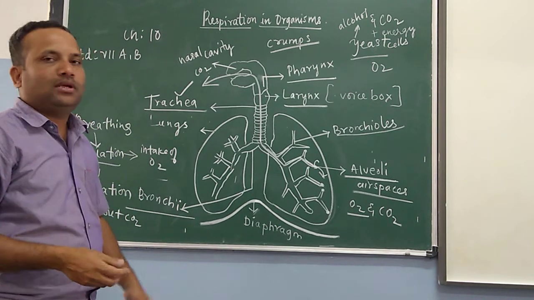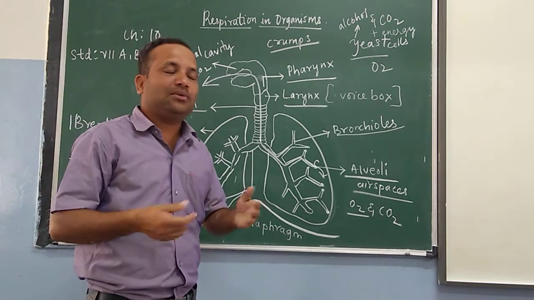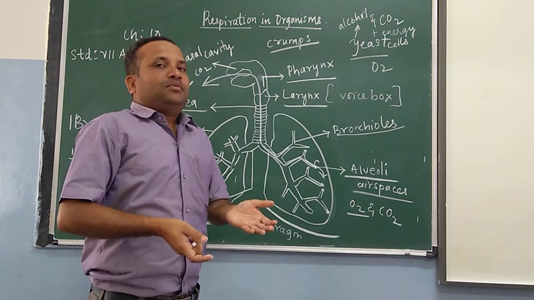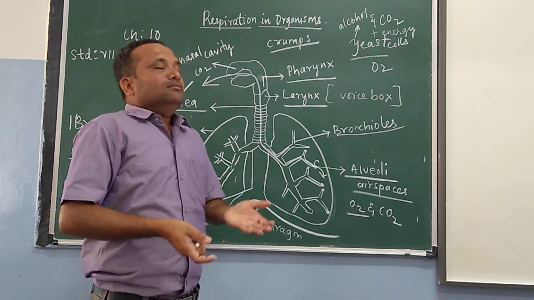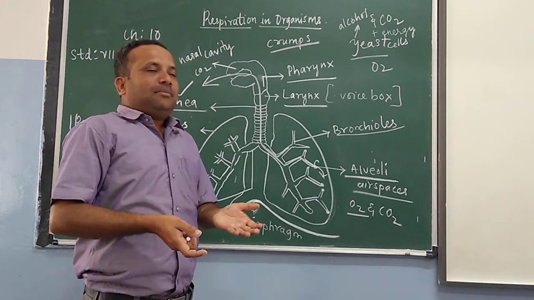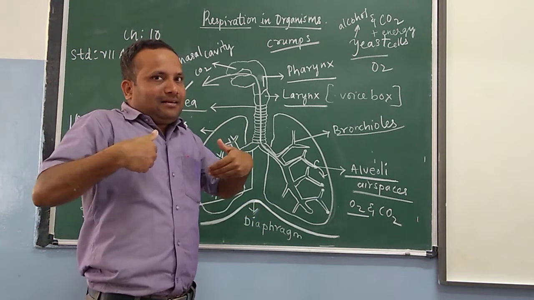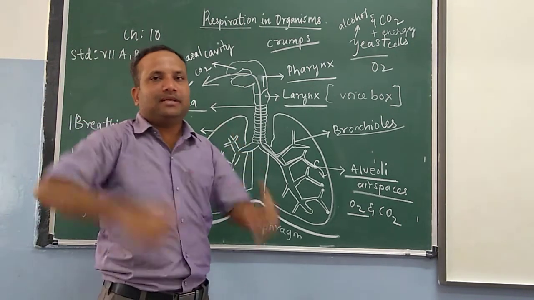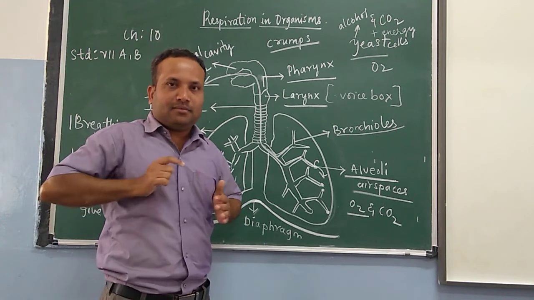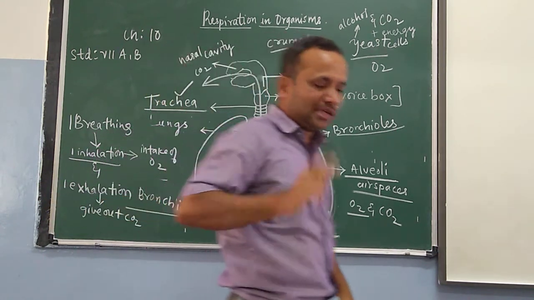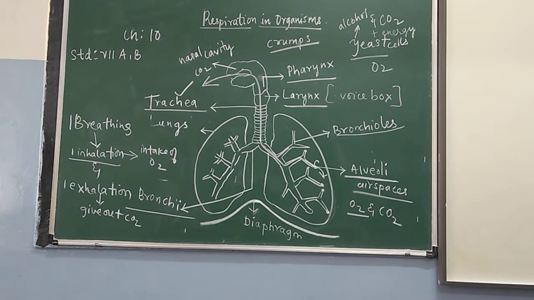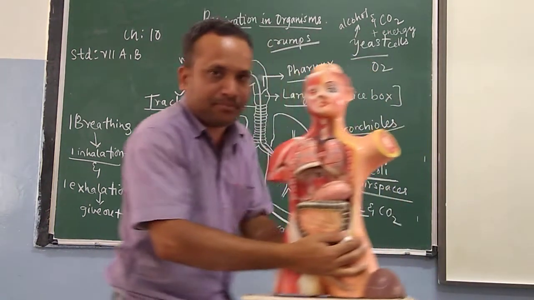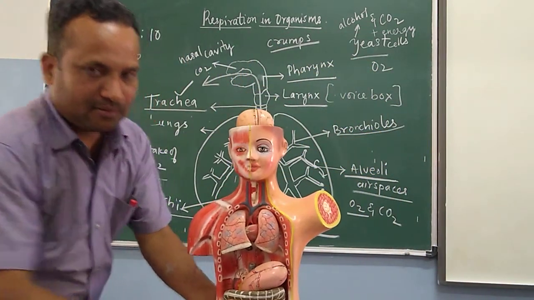Children, now during one respiration model, one inhalation, once I am going to inhale, actually these lungs are protected by the rib cage. Bones are there. Actually we have bones. I will show you. Can you see it?